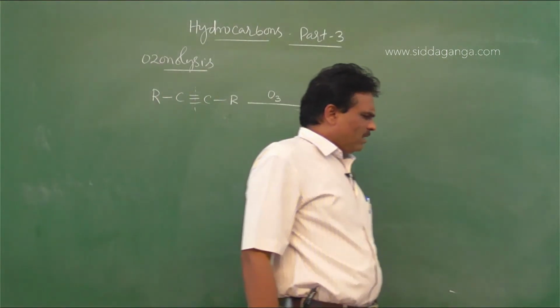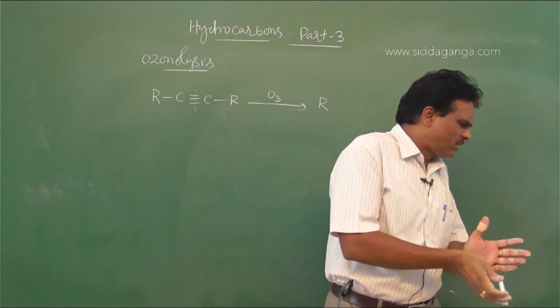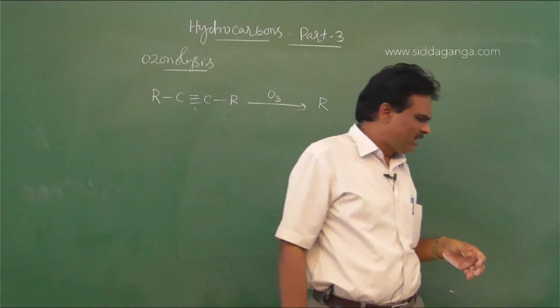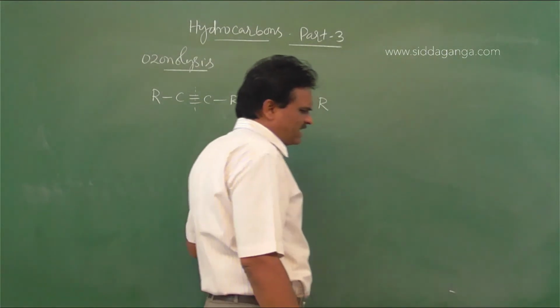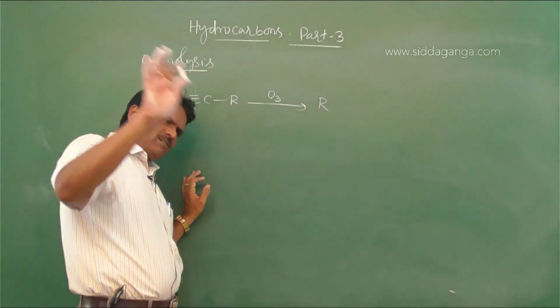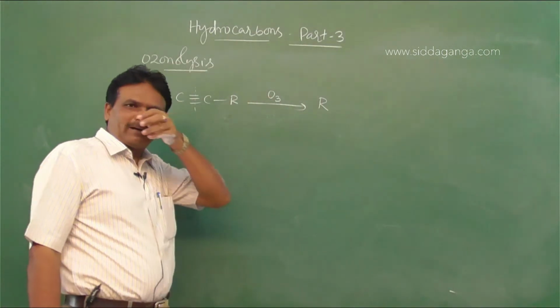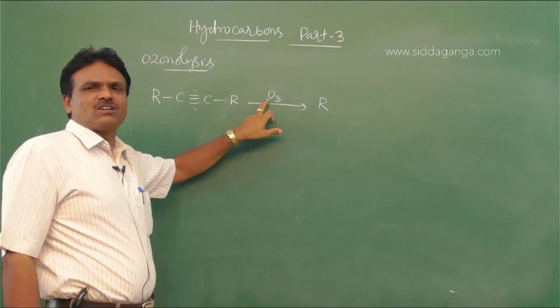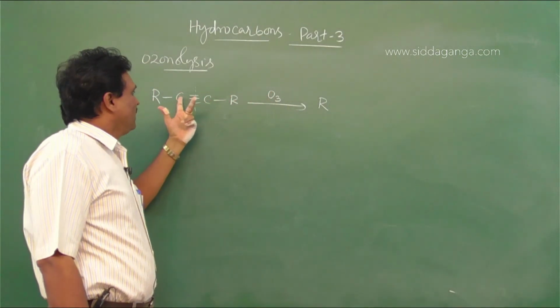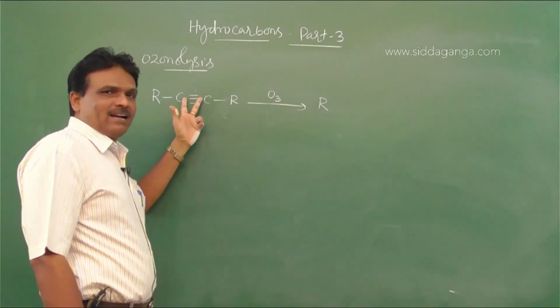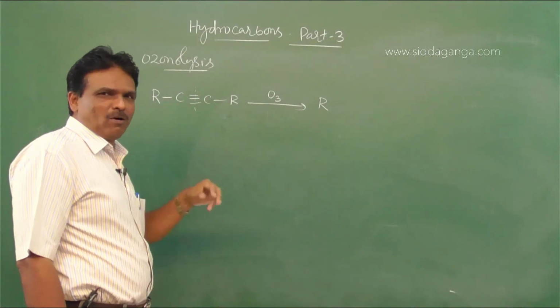Alkenes subjected to ozonolysis give ozonides. In the final product, one oxygen atom is introduced, or it is connected to the carbon atoms held by the triple bond.